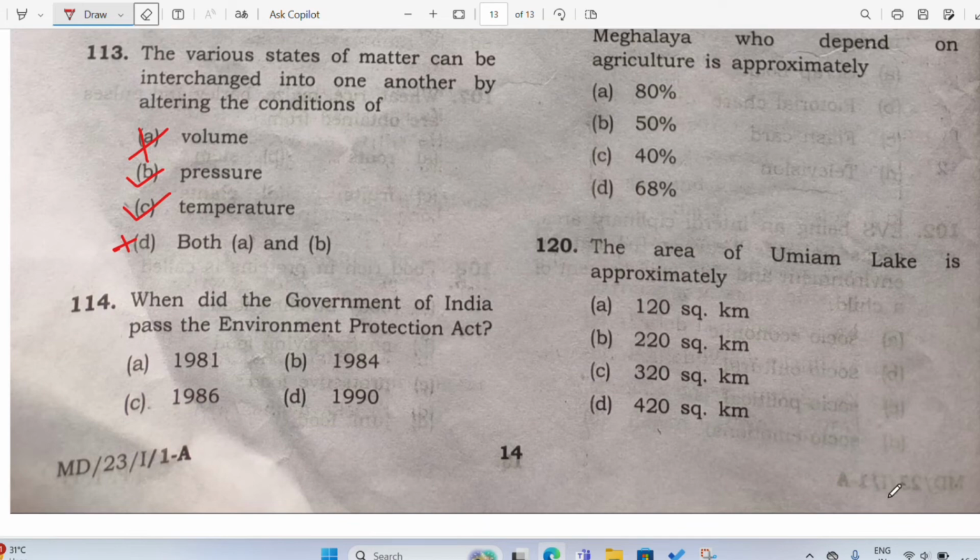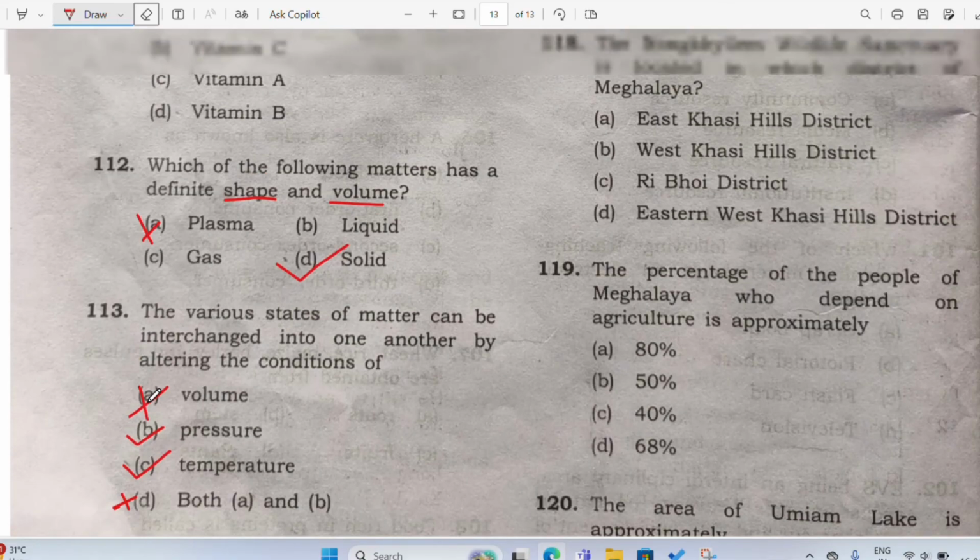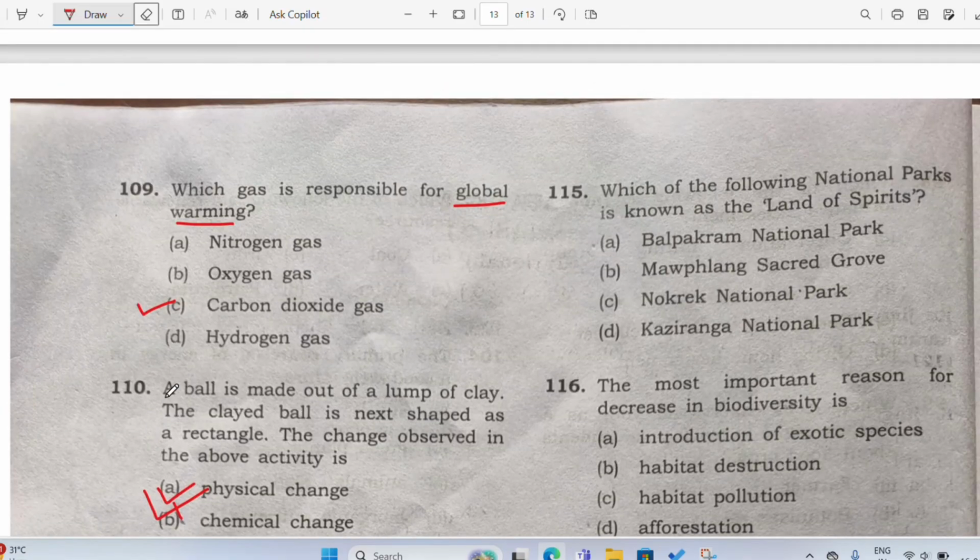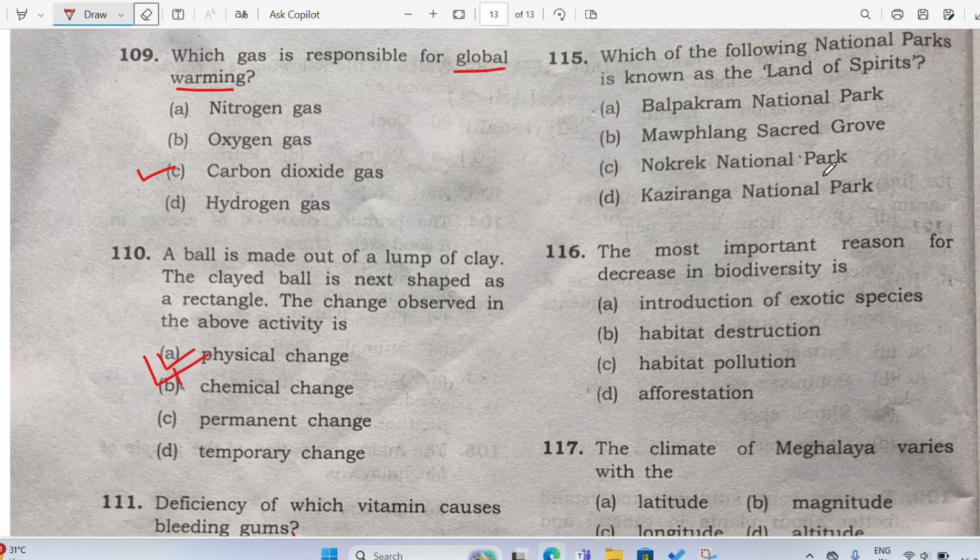Now let us see the next question, the last question here. I mean, not the last, here, this side last. So when did the government of India pass the Environmental Protection Act, EPA? We call it EPA. So when did the government pass the Environmental Protection Act? 1981, 1984, 1986, 1990. So this is a factual question. The answer is 1986. All right. We don't have to use our brain so much in there. So now this question is a bonus.